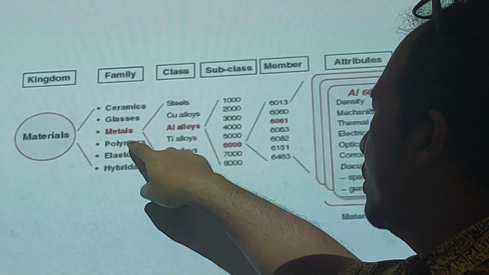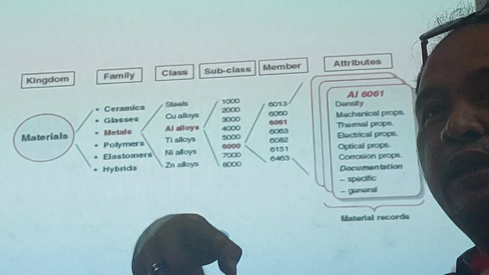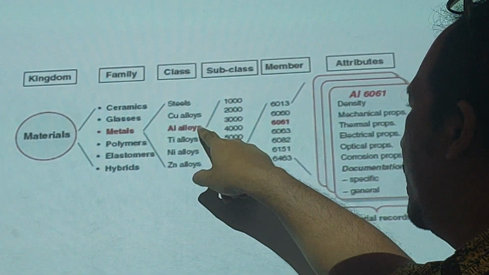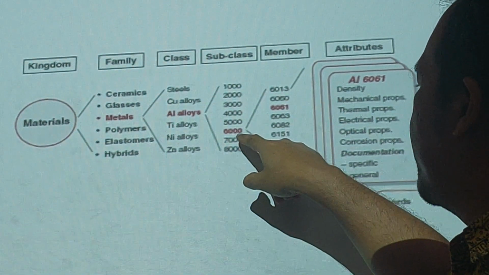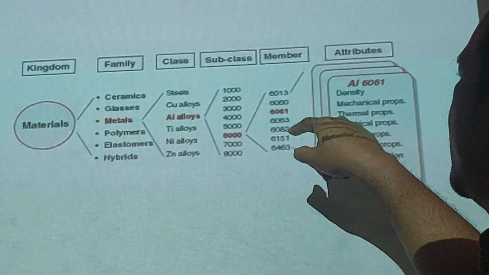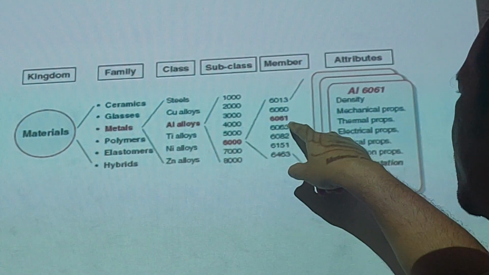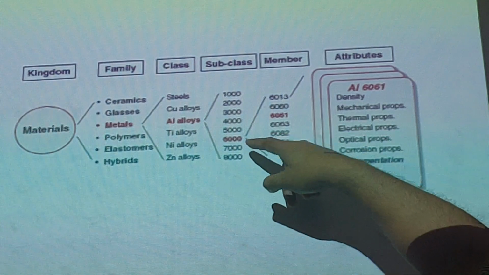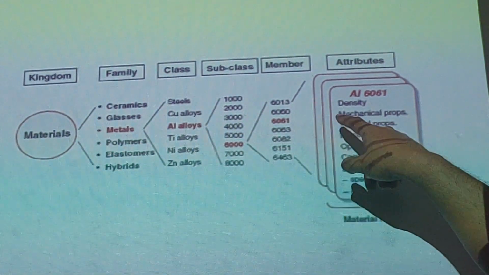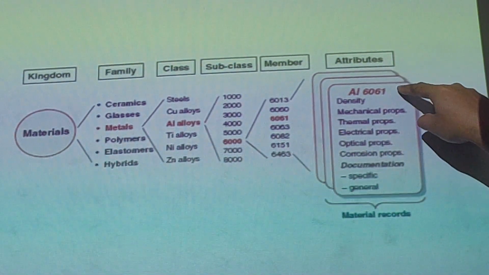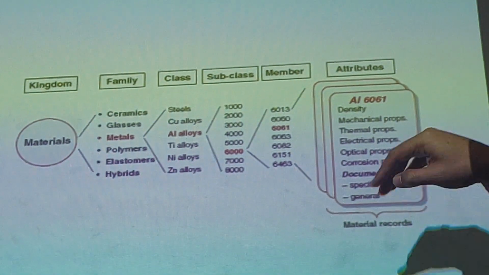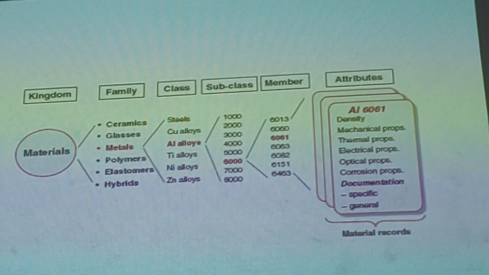For example, you want to use aluminum, so we have to use metal or iron alloys. What is the class? 6,000. The member is 6,000 in 61. A lot of 6,000 aluminum. And then what is the attribute? Is AL 6061, is density, mechanical properties, and this is material. So do not memorize.